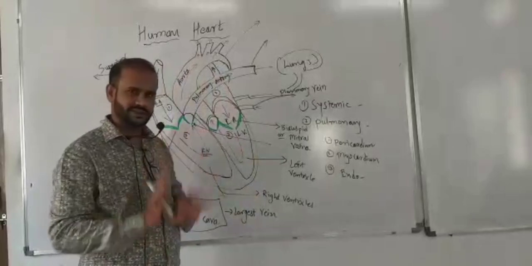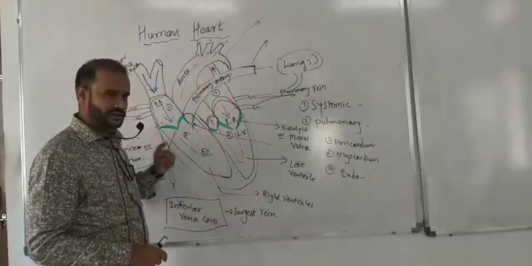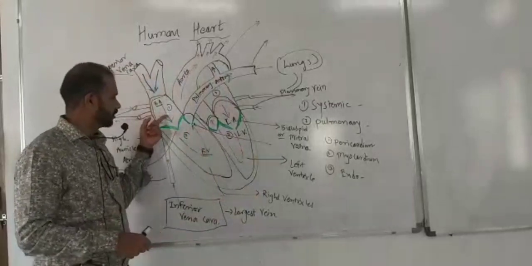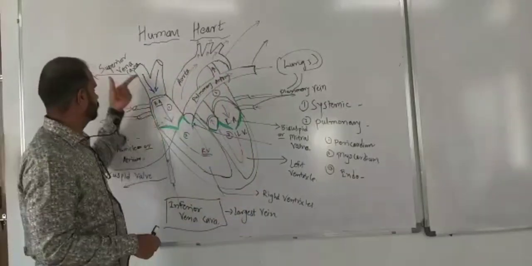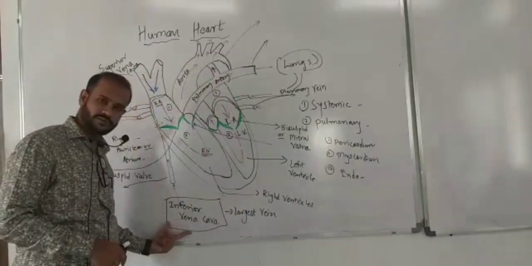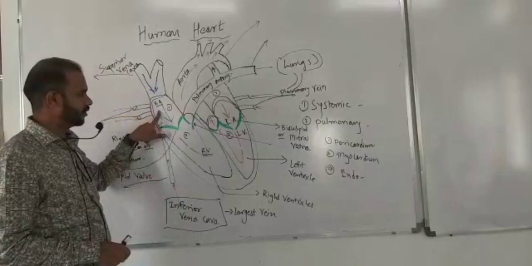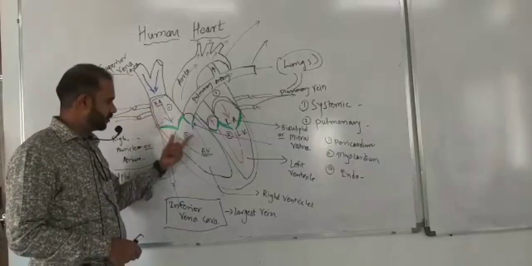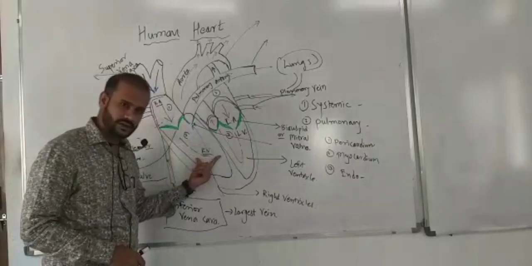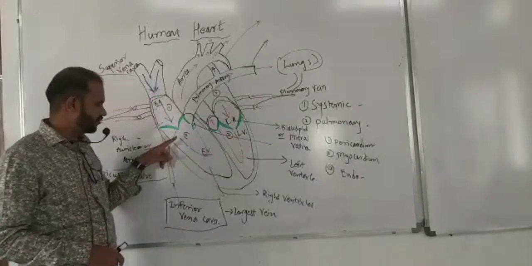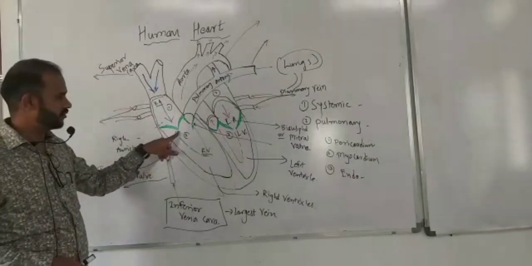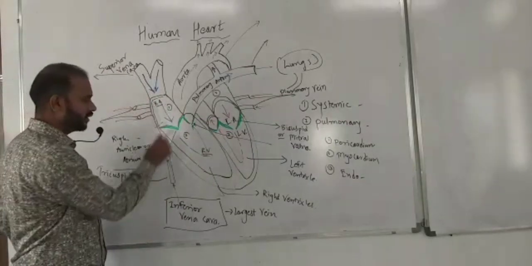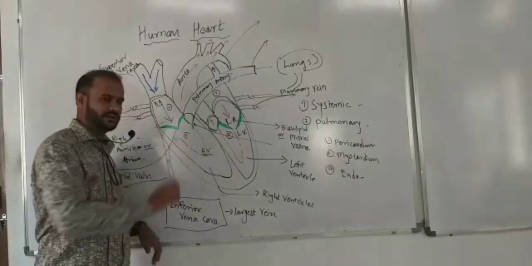So, it is basic. Deoxygenated blood comes to right atrium or right auricle from the superior vena cava and inferior vena cava. When right auricle gets filled, it transfers to the right ventricle. Which valve is present? Tricuspid valve is present between right auricle and right ventricle.